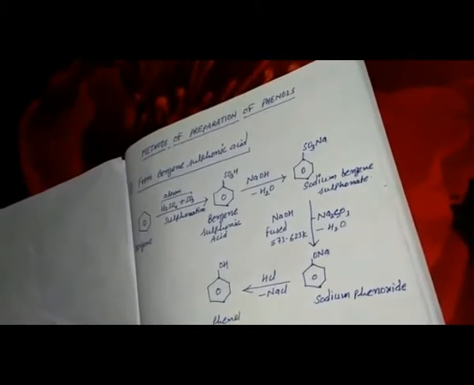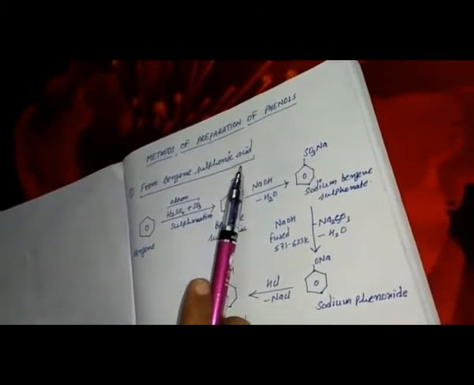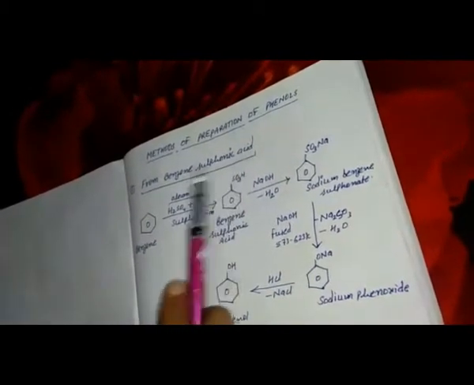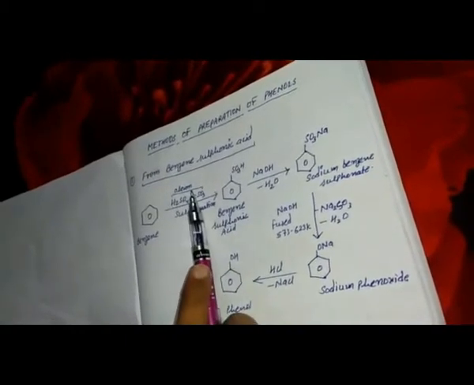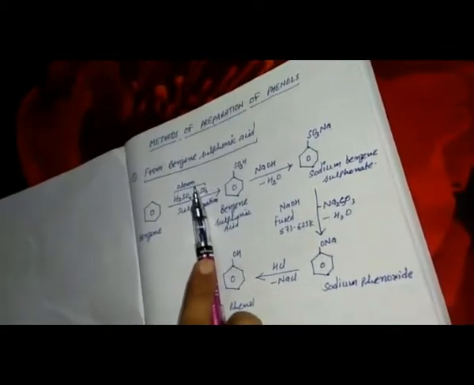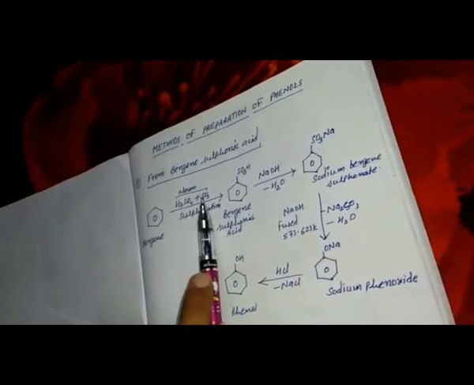The first method by which we can make phenol is from benzene sulfonic acid. First of all, how to make the benzene sulfonic acid, I will show you here. The benzene reacted with oleum. Oleum is the mixture of sulfuric acid and sulfur trioxide. When benzene reacted with oleum, it will give us benzene sulfonic acid.